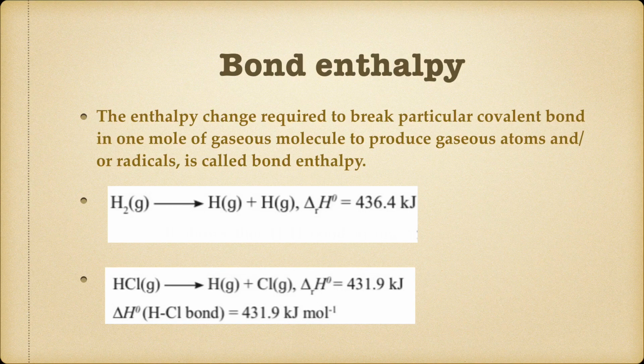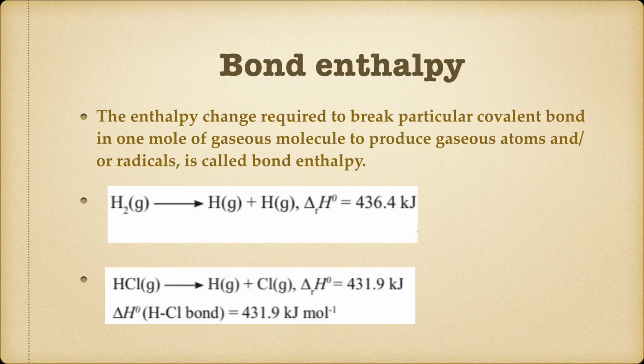First one, H2 in gaseous state will be broken down into H plus H. That means individual atoms there. That means H is covalently bonded with one more H, so that bond is broken over here. So its bond enthalpy is given by 436.4 kilojoules.